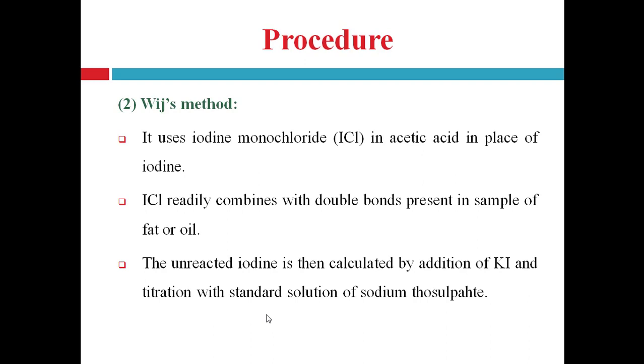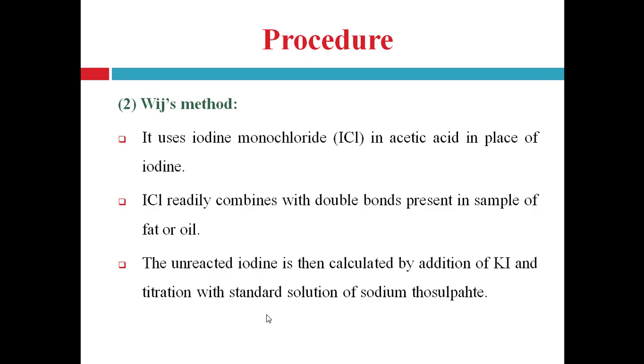Then the second method, which uses iodine monochloride in acetic acid in place of iodine. In this method the sample is reacted with iodine monochloride in acetic acid. Iodine monochloride readily combines with double bonds present in the sample of fat or oil, and the unreacted iodine is then calculated by addition of potassium iodide and titration with standard solution of sodium thiosulfate using starch as an indicator.